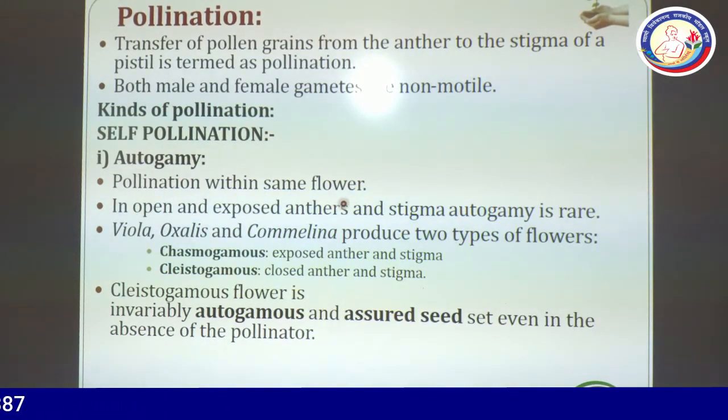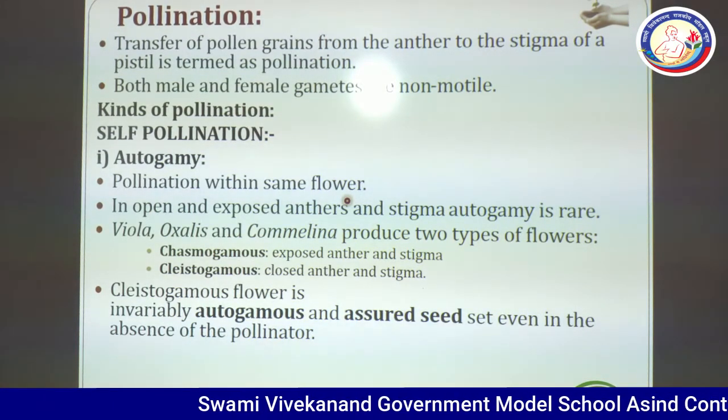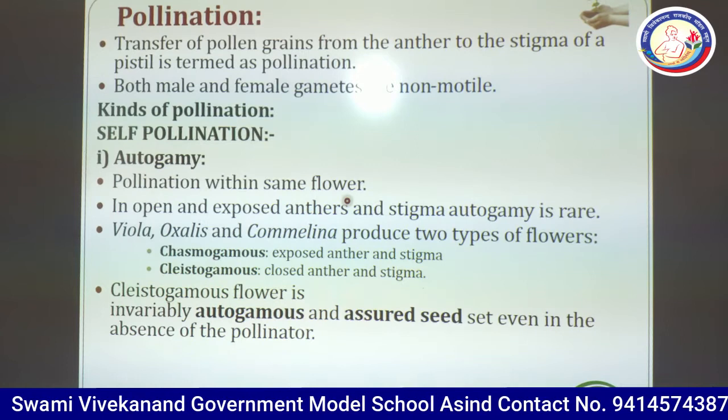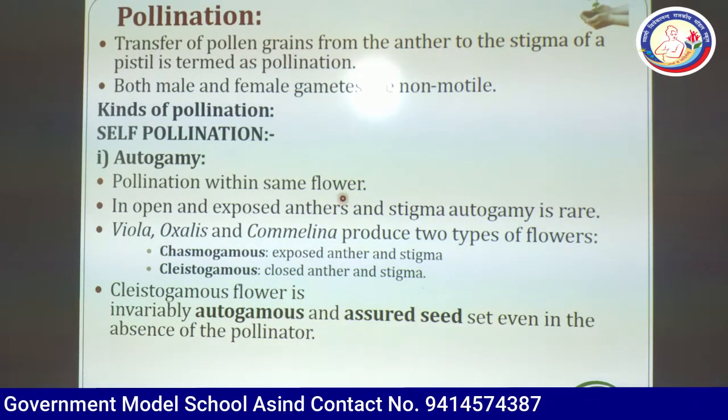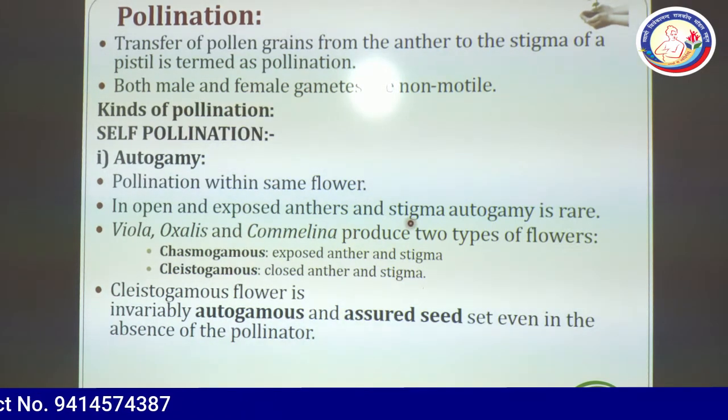Pollination within the same flower means transfer of pollen grains from anther to the stigma of the same flower. In open and exposed anthers and stigma, autogamy is rare.